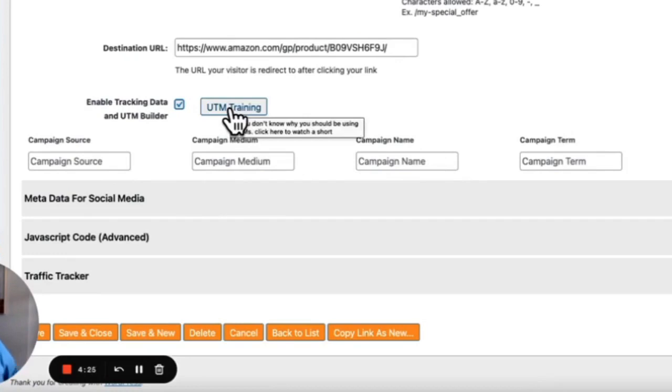UTM is Universal Tracking something. And universal tracking or Urchin tracking, or it's got a bunch of different names that people will go by. So you can identify campaign sources, all of that here. Then you copy your link, and you can even do multiple links here with this information appended to it. So you've got a lot of power right there.